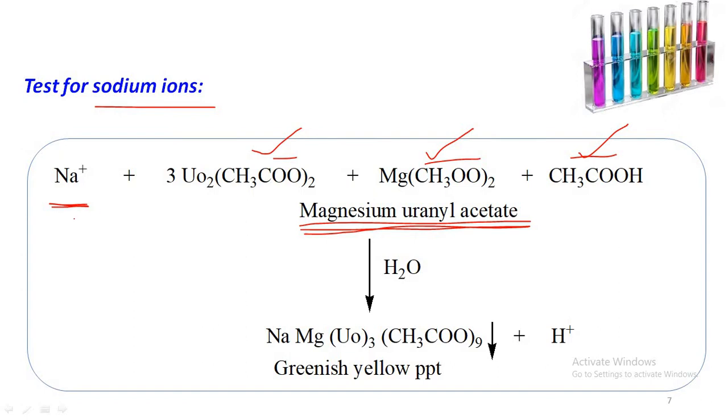So the sample consisting of sodium ions, on treatment with magnesium uranyl acetate in presence of water, produces a greenish yellow precipitate because of the formation of sodium magnesium uranyl acetate. The greenish yellow precipitate indicates the presence of sodium ions in the sample.